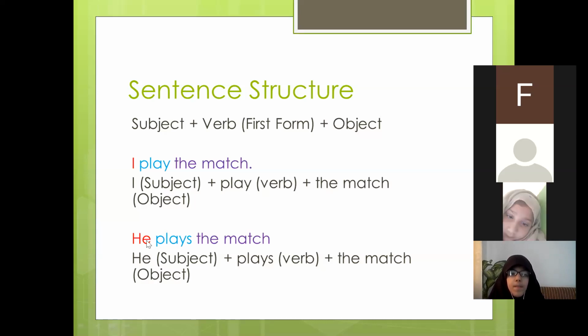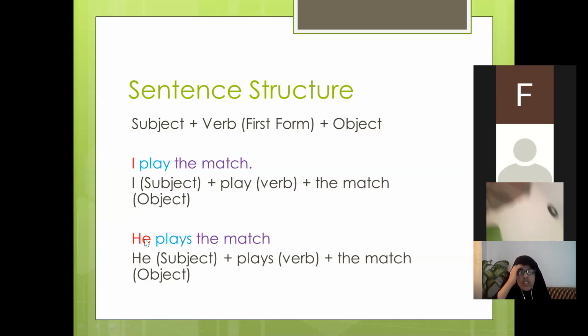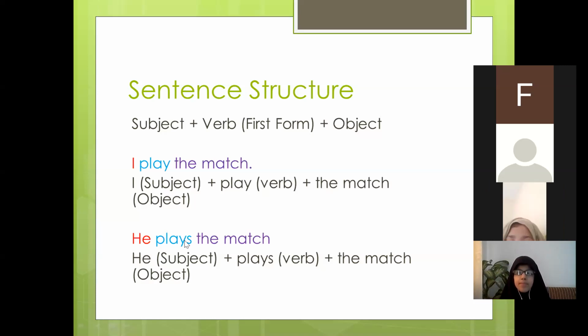The verb which comes after that subject, that is he, she, it, a singular noun or singular name, is always with s added to it. We have to write the first form of the verb together with s or es. If you do not write this s, it would be a big mistake, and believe me, you are going to lose half a mark for it in your paper.